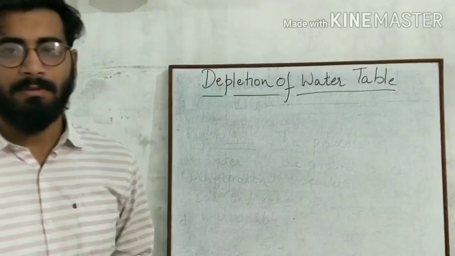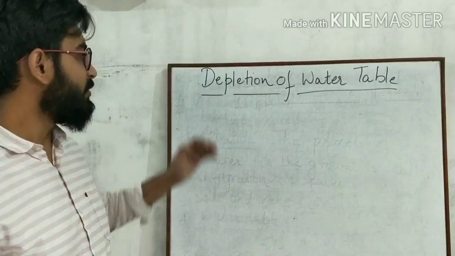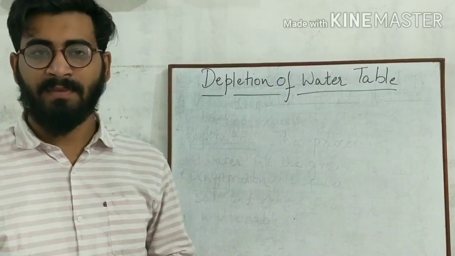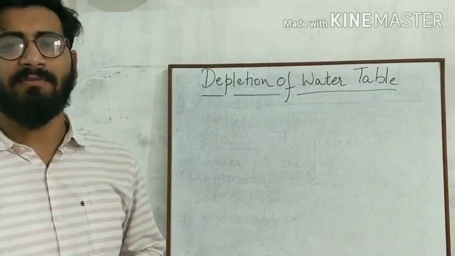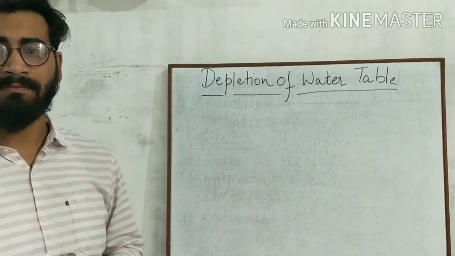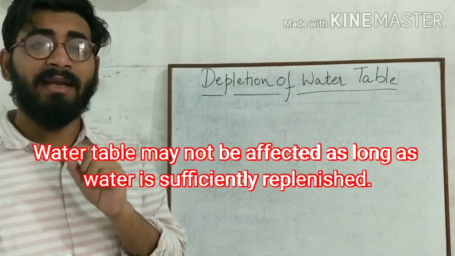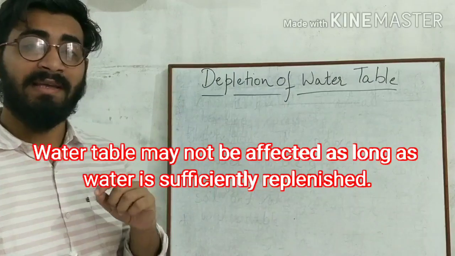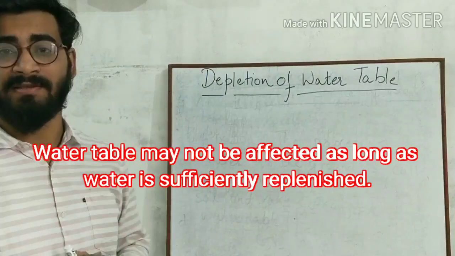Understood? Now let us discuss the depletion of the water table. Suppose you keep on drawing water from under the ground. Will it affect the water table? The water table will not get affected as long as water is sufficiently replenished.